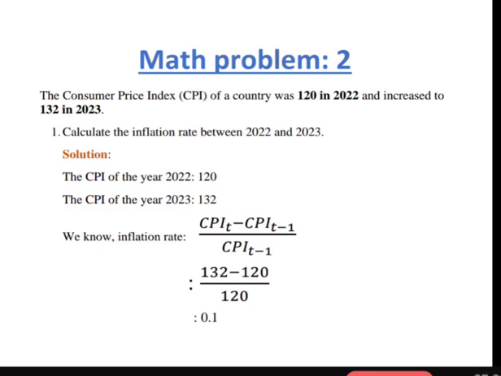So in this solution, we can say that the CPI of year 2022 is 120 and the CPI of the year 2023 is 132. We know our equation for the inflation rate, which is inflation rate is equal to CPI T minus CPI T minus 1 by CPI T minus 1. Here CPI T is 132 and CPI T minus 1 is 120. If you put our numbers, the inflation rate comes out as 0.1.